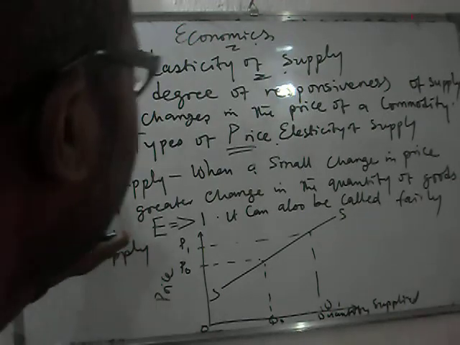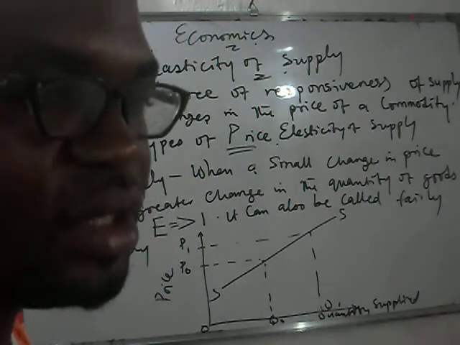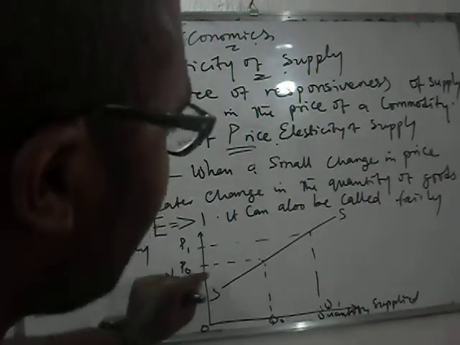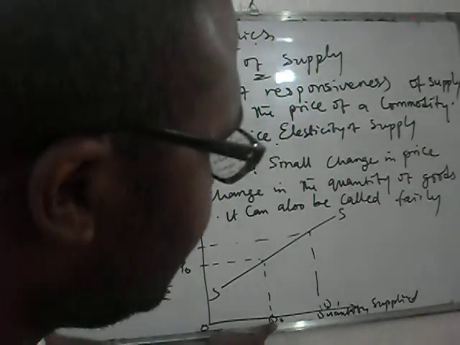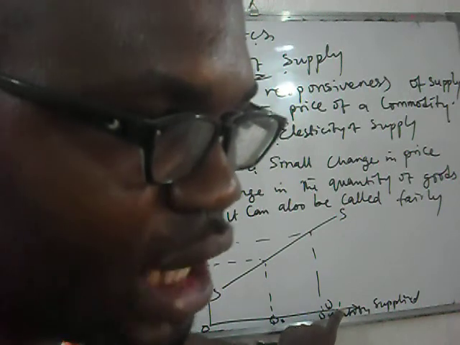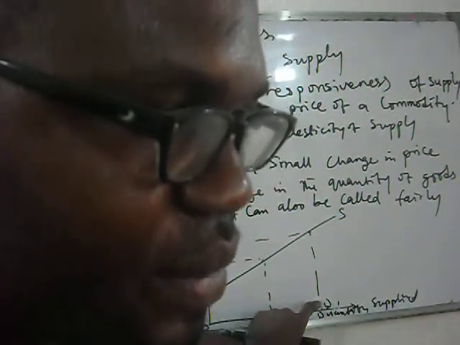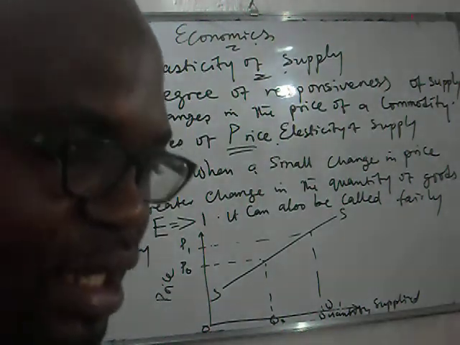And another word for elastic supply is what we call fairly elastic supply. You understand? Can you see the little change in price, just from P0 to P1, but change in quantity from Q0 to Q1? Can you see it? It's bigger. Can you see this space is bigger? Because of little change in price, you're having a larger change in quantity supplied.